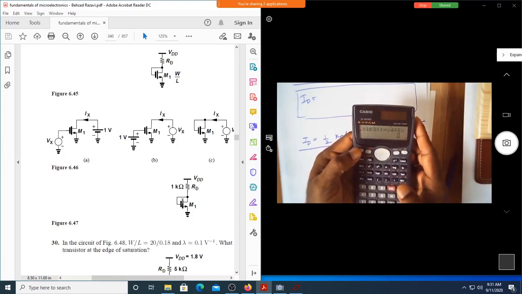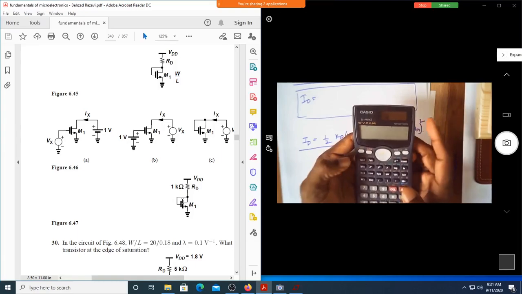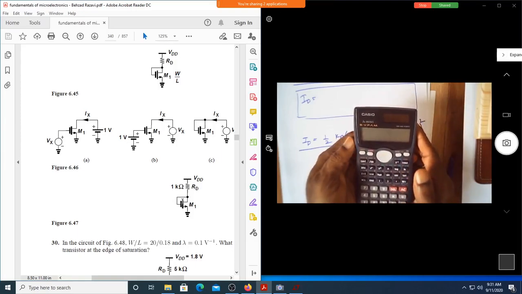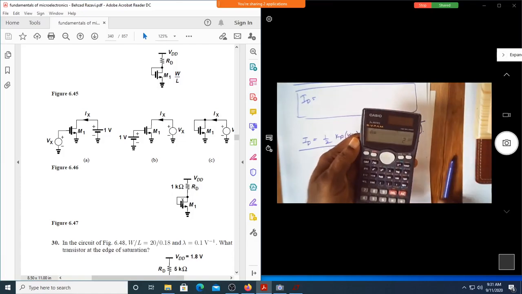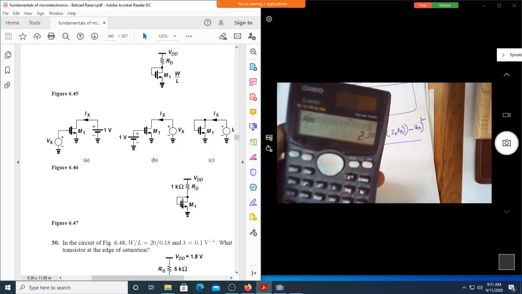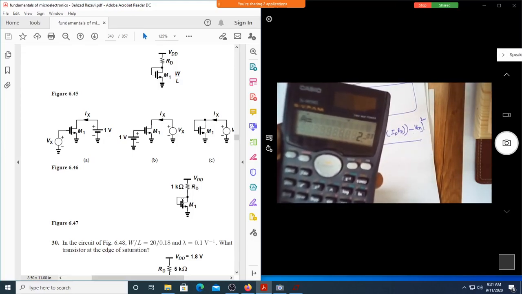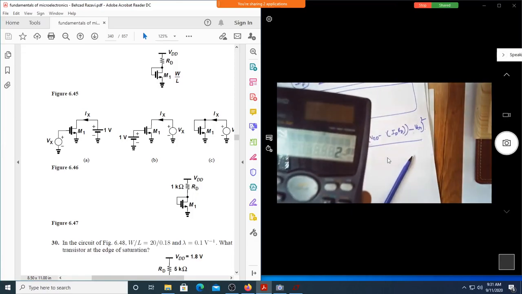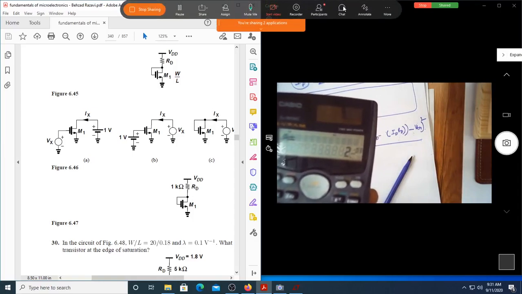Now let us do shift cal twice. It will take some time. All of you do it. You can see it is coming as 2.2 milliampere. How many of you are getting it? Is everyone getting 2 milliampere, or is anybody getting a different answer?